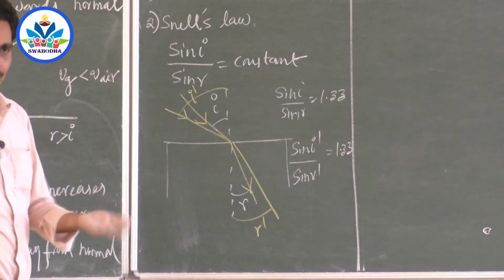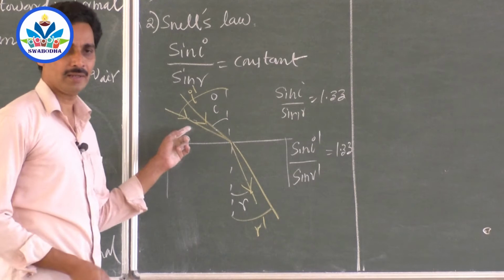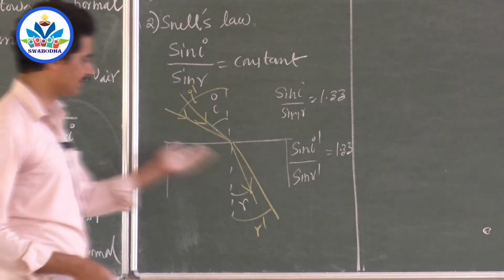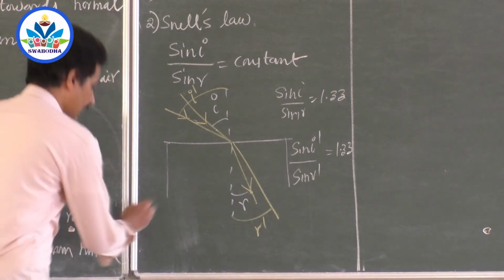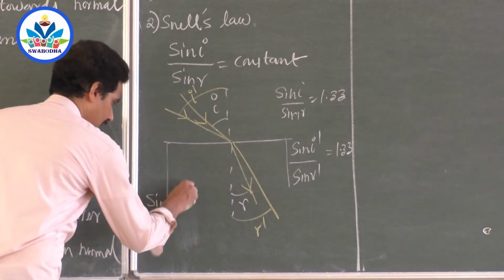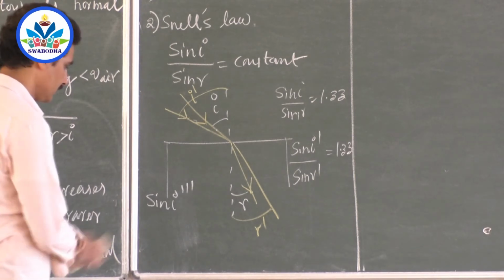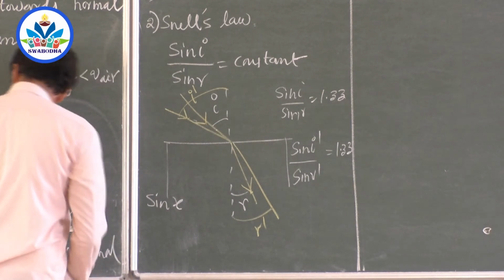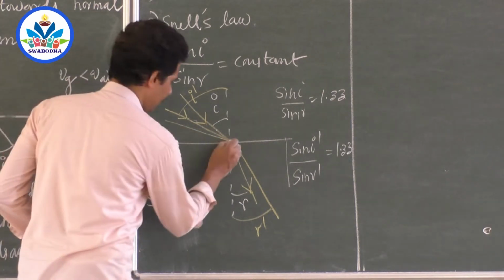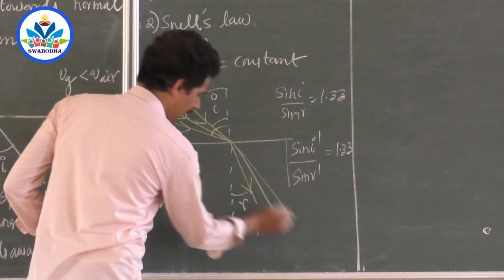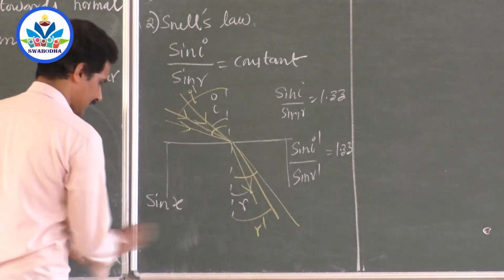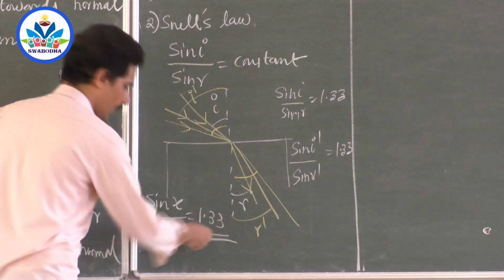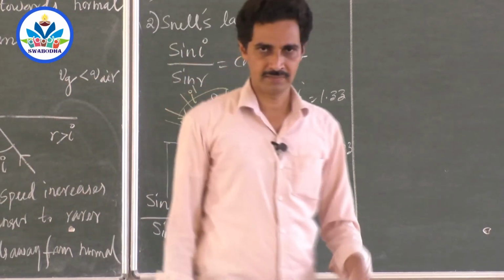Please take this glass slab, go to the lab, take a yellow ray, put it onto the glass slab, find out some angle of incidence and some angle of refraction, and calculate this. She gets a different angle, I'll write some angle x here. So for her experiment, with a different angle of incidence and a different angle of refraction, I'll call them x and y. Calculate sin x by sin y. She will also get the same answer, 1.33.